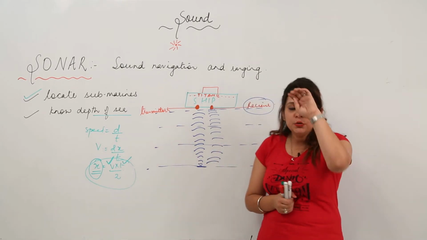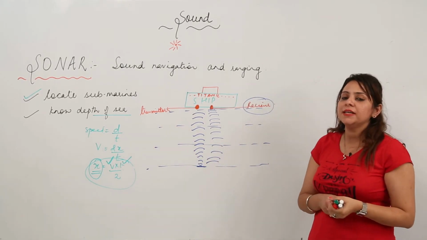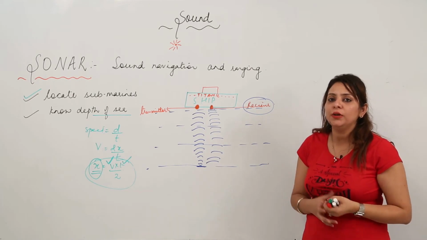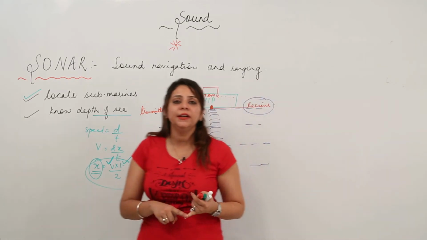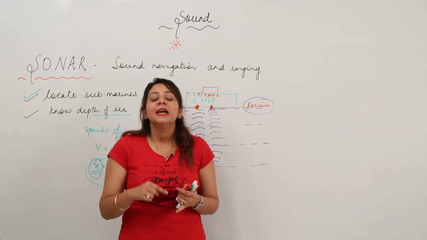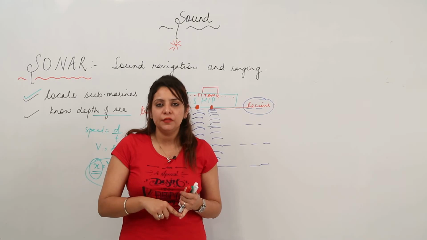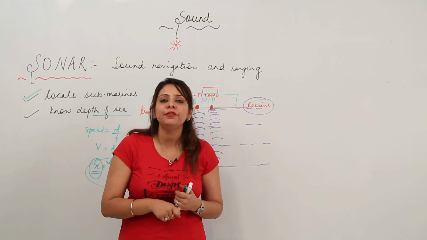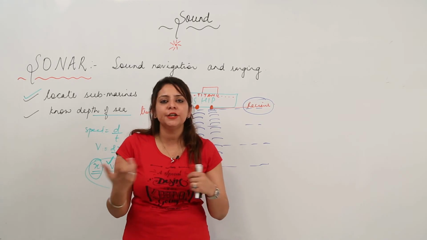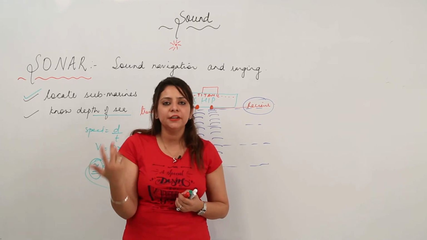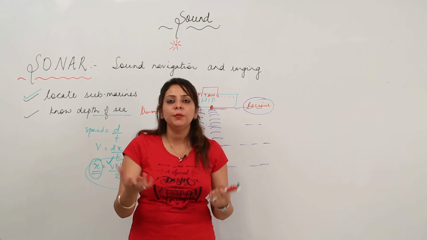Do you know why we are using ultrasonic waves in this case? What is the reason that we are using ultrasonic sound? The reason is that ultrasonic sound has a short wavelength. Short wavelength means high frequency, and moreover it does not lie in the human audible range, so it does not get confused with other sounds which we can hear, because ultrasonic sound cannot be perceived by humans.